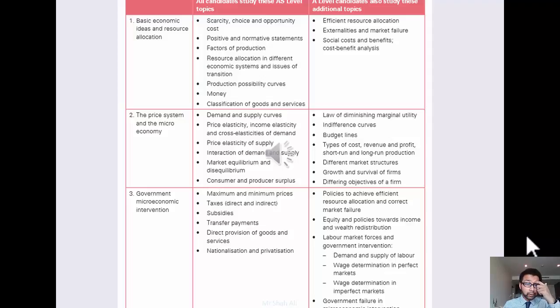Okay, so if we have a little bit more of a look at what we'll be studying. We'll start off with the reason economics exists, which is the economic problem. That is obviously that we have limited resources on the planet, and our job as economists is really to decide how we are going to use those resources.